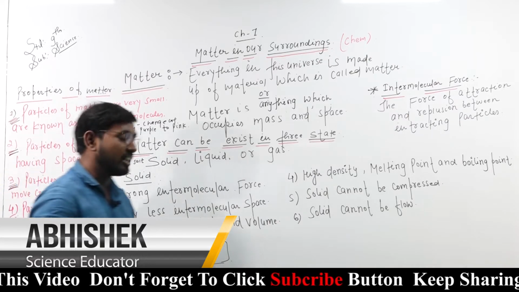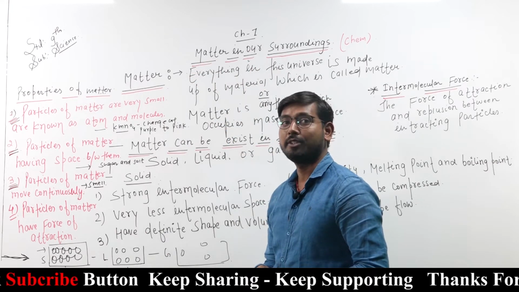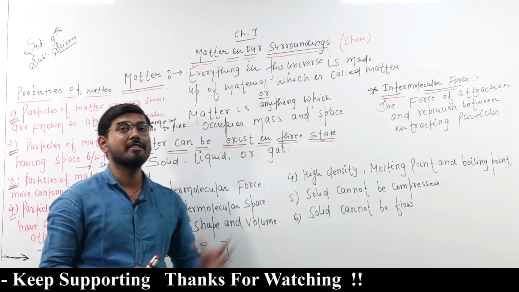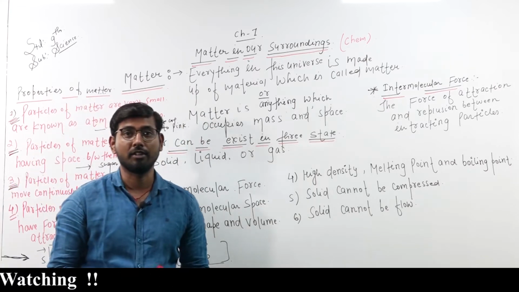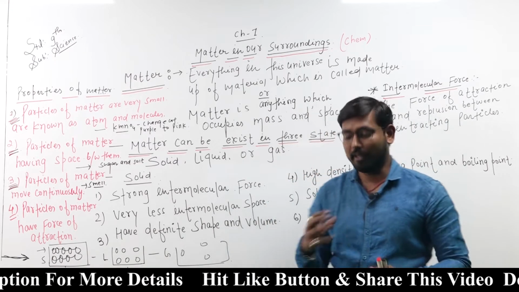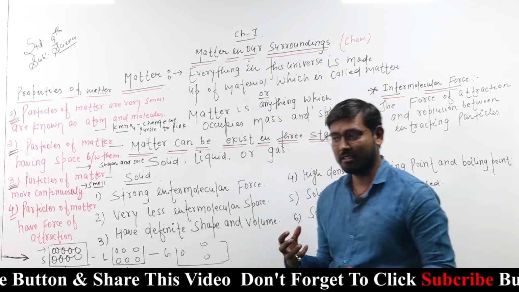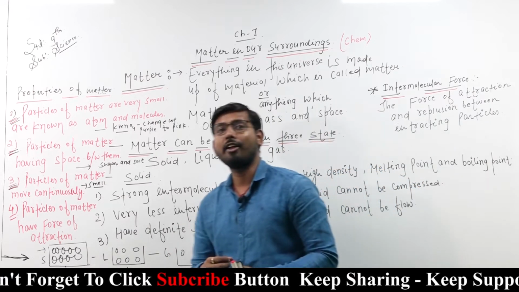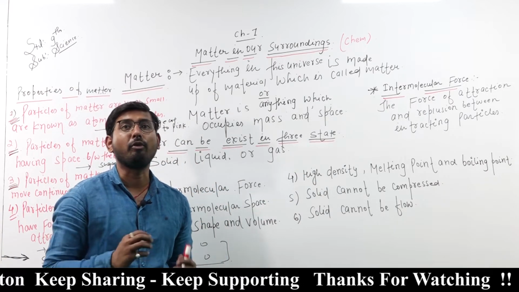Today we will discuss another topic, standard 9th science, which is taken from chemistry. It is the first chapter in standard 9th, that is Matter in Our Surroundings. So now, dear students, first of all, we will discuss what is matter, the states of matter, the properties of matter, and each and everything, one by one. The first thing is, what is matter?